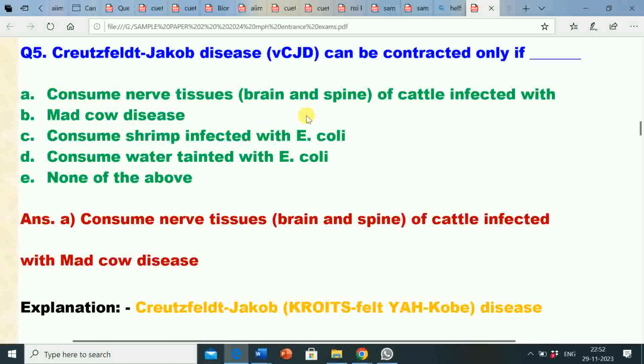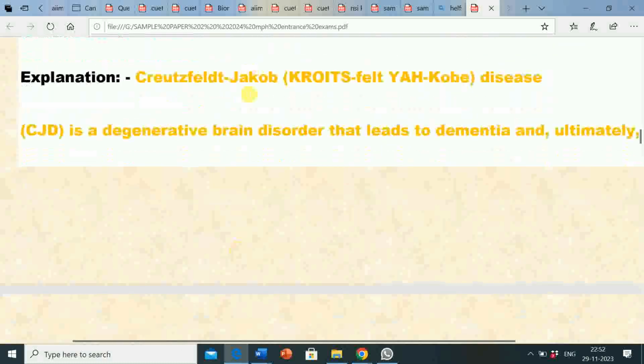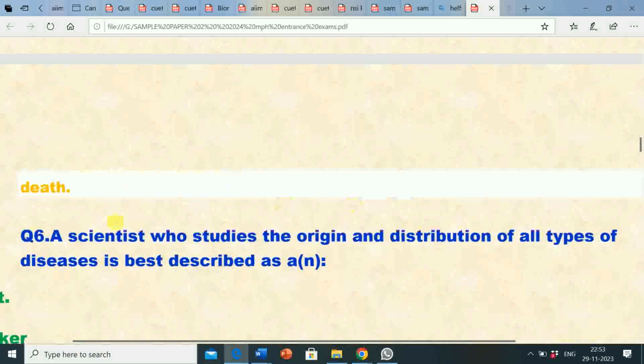Consume nerve tissues, brain and spine of cattle infected with mad cow disease. Its explanation: Creutzfeldt-Jakob, this is its pronunciation, Creutzfeldt-Jakob disease. CJD is a degenerative brain disorder that leads to dementia and ultimately death.